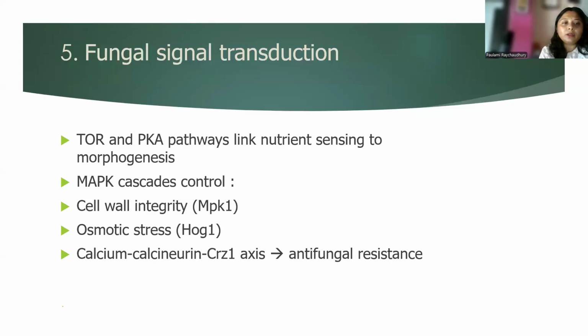So a few words in short for the TOR pathway. What is the TOR pathway? The full form is the target of rapamycin pathway. It is a highly conserved signaling pathway that acts as a central regulator coordinating essential cellular processes like ribosome biogenesis, protein synthesis, amino acid transport, endocytosis, and autophagy in response to environmental stresses. And what is PKA? PKA is the protein kinase A pathway, which is a critical cell signaling pathway that starts with an extracellular, outside the cell, signal like a neurotransmitter binding to the GPCR, G protein coupled receptor.